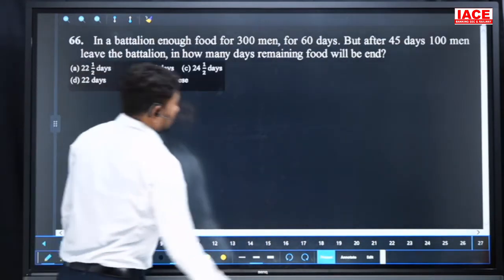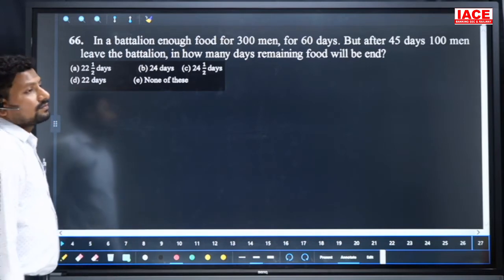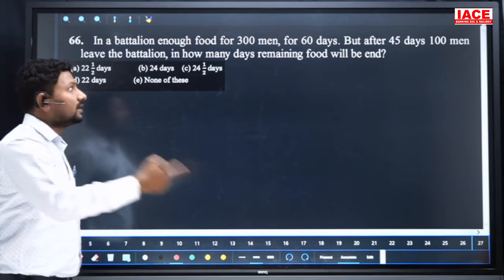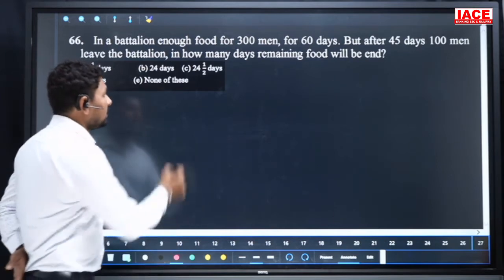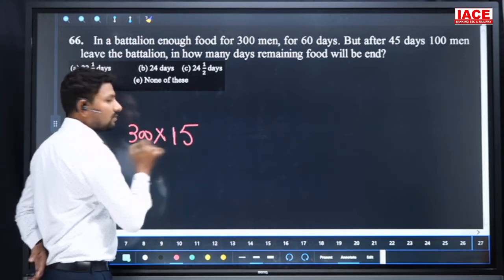Next, in a battalion there is enough food for 300 men for 60 days, but after 45 days, 300 men are still there. They can eat for 60 days, and 45 days are completed, so how many days remain? 15 days remain. So 300 men can eat completely for 15 days.